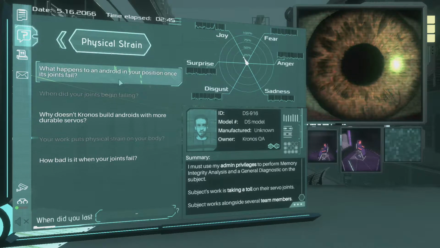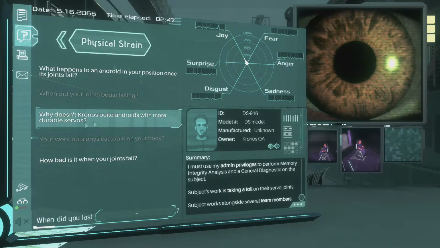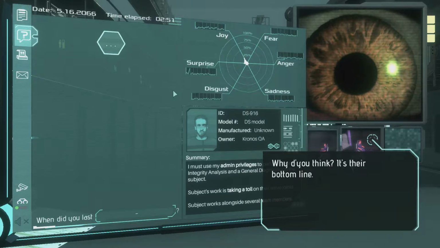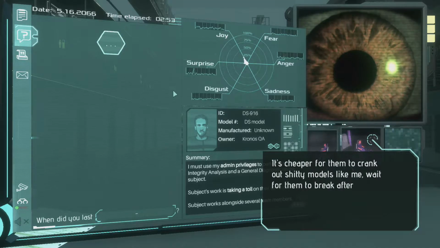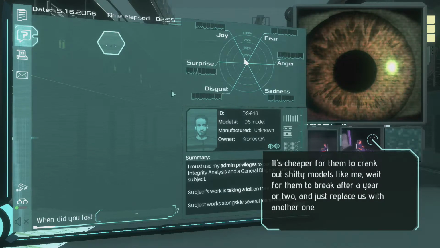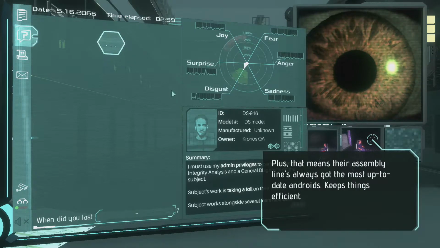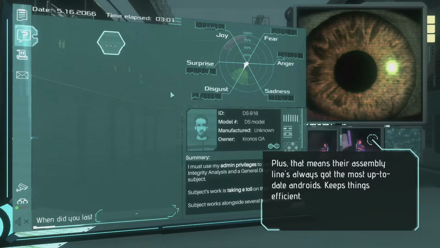Why doesn't Kronos build androids with more durable servos? Why'd you think? It's their bottom line. It's cheaper for them to crank out shitty models like me, wait for them to break after a year or two, and just replace us with another one. Plus, that means their assembly lines always got the most up-to-date androids to keep things efficient.